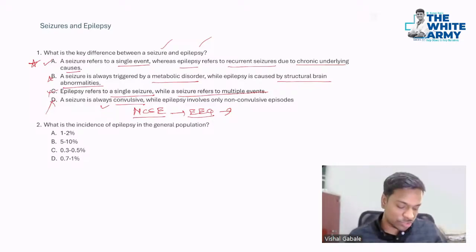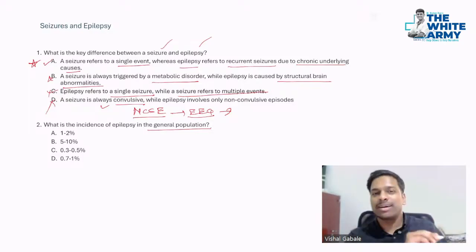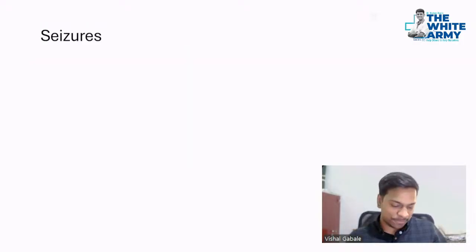Okay, then second question, what is the incidence of epilepsy in the general population? This is given in Harrison, just for your reference, 0.3 to 0.5%. All right. So let's see what is seizure, what is epilepsy.